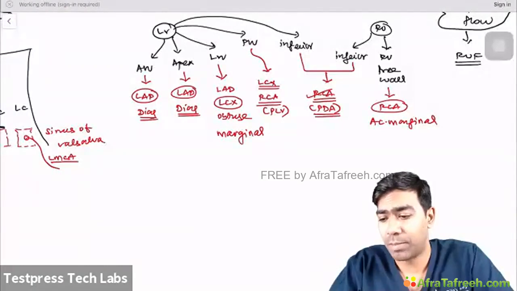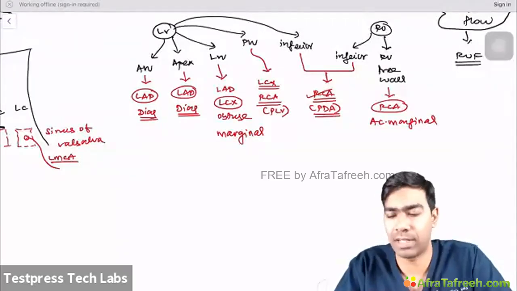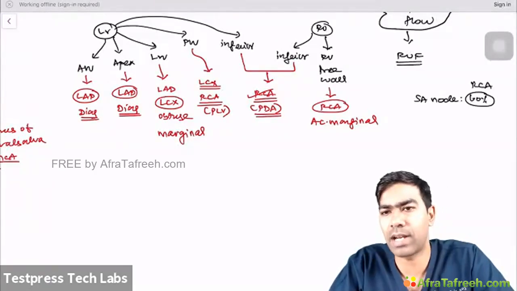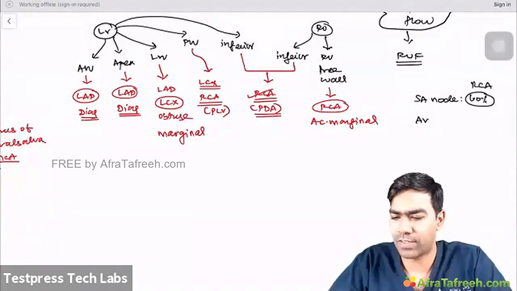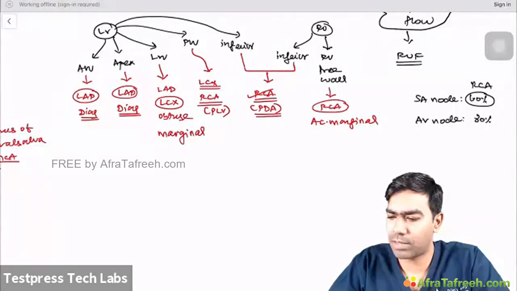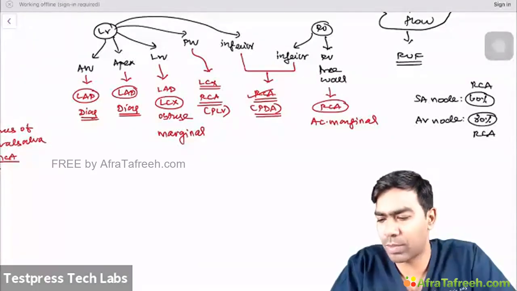We know that. But the conduction fibers are completely different. So we know that SA node and AV node are principally supplied by the right coronary artery only. Suppose if I want to take the SA node, 60% of the times it's from the right coronary circulation, but 40% of the times it can come from the left coronary circulation as well. As far as the AV node is concerned, not 40, it's going to be 80%. So 80% of the times it originates from the right coronary artery only, and only 20% of the times it's going to be coming from the left coronary artery and left coronary circulation.